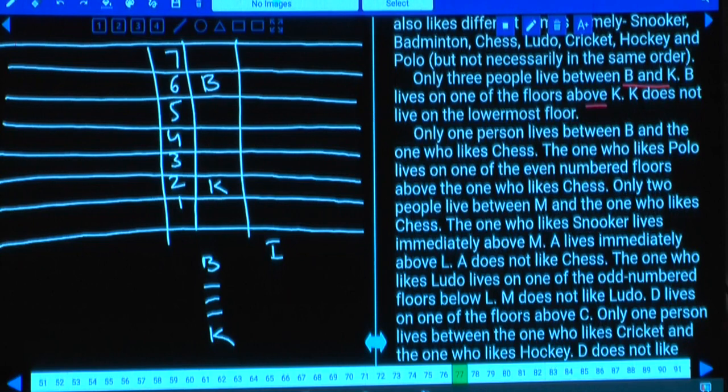And in the second possibility, K is on the 3rd floor and B is on the 7th floor. So how many possibilities do we have? We have 2 possibilities. Then only one person lives between B and the one who likes chess. And K does not live on the lowermost floor.